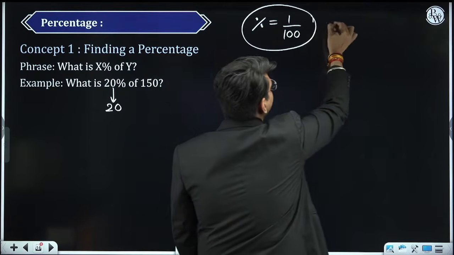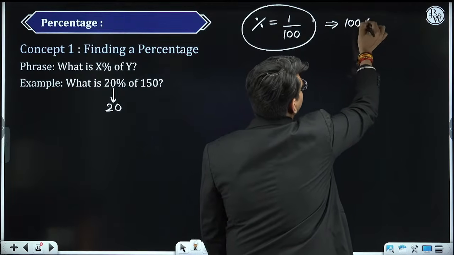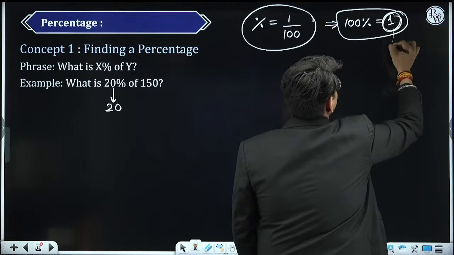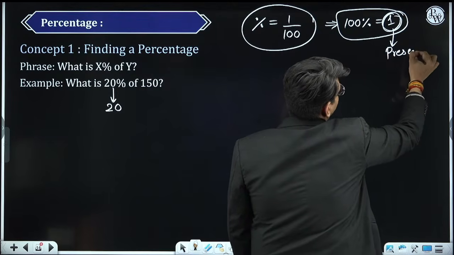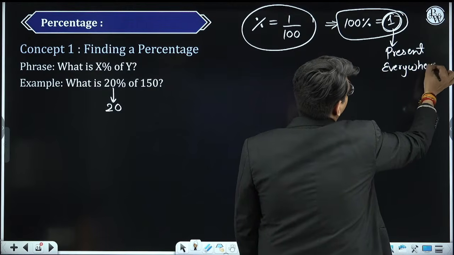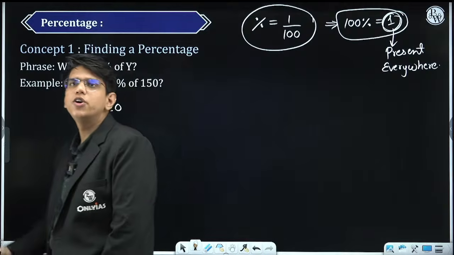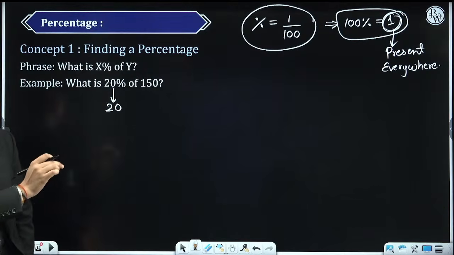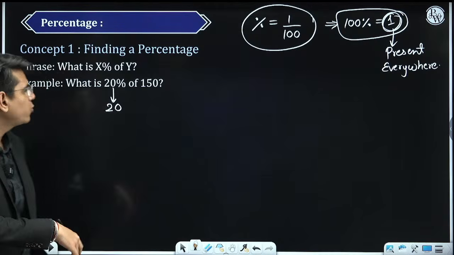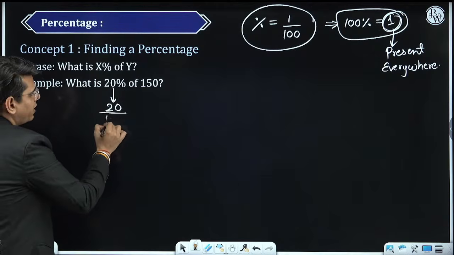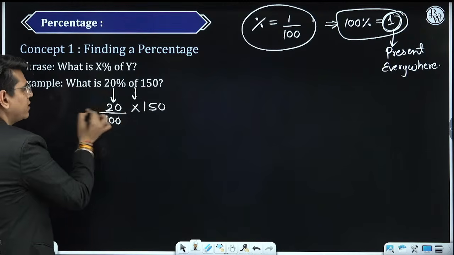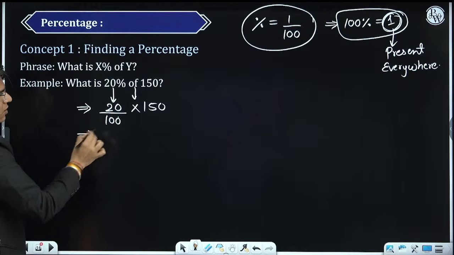You can write this equation like this also. 100% is nothing but 1, and 1 is present everywhere. These two things you should know: percentage is 1 by 100, and 100% is equal to 1. Now 20%, percentage is 1 by 100. 20% of 150, that's it. This is what is asked.